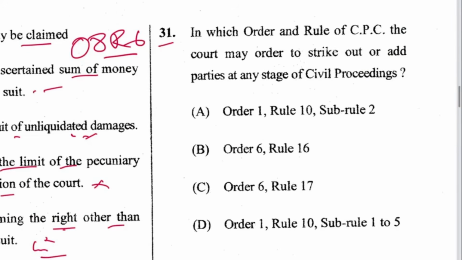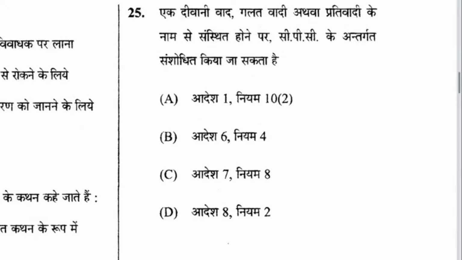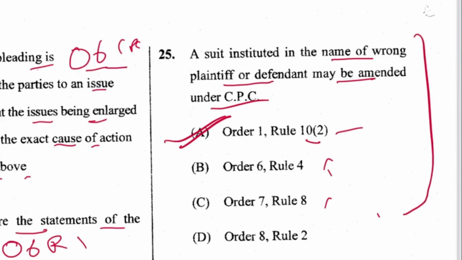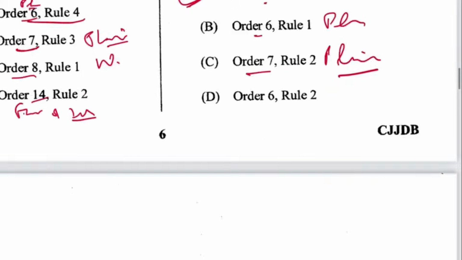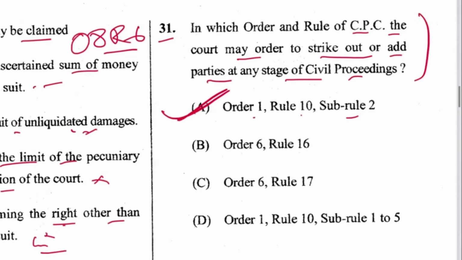Next 31. In which order and rule of CPC the court may order to strike out or add parties at any stage of civil proceedings? That is Order 1 Rule 10 sub rule 2. See, the same question has been asked again. This also happened in the previous paper as well. Same question asked twice. You can see this one here, question number 25, and now this question number 31. Same question, same answer.